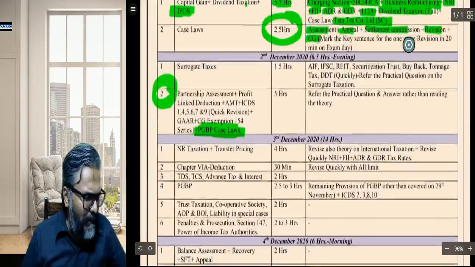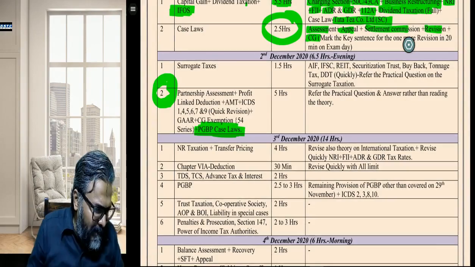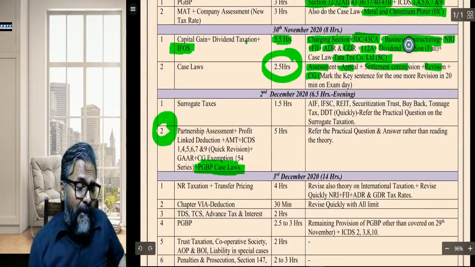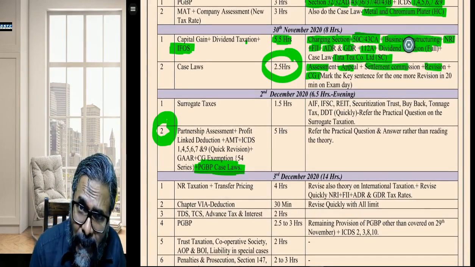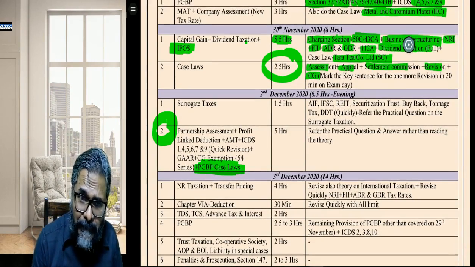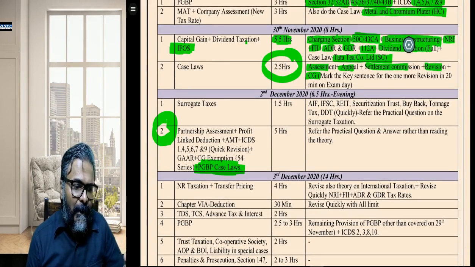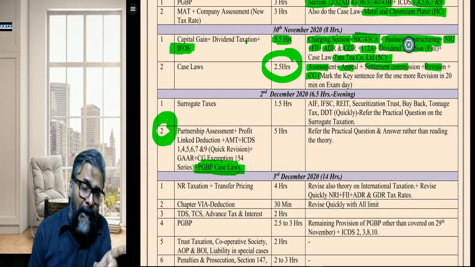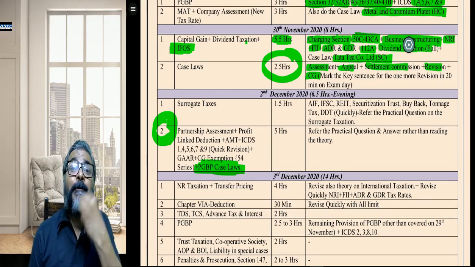Perfect. Now, students, going by this particular point, 2nd December 2020, which is that day? 2nd December, it is the day of your elective paper. So I have done with till 30th of November. I'm repeating, students, it can be 8 hours on 30th November, or you can extend it to 10 hours. It is up to you.